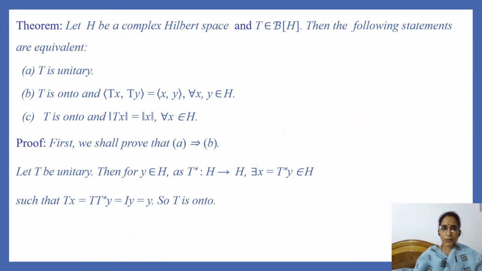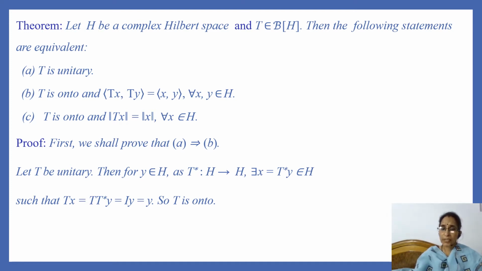Now we have a theorem which states that let H be a complex Hilbert space and T be a bounded linear operator on H. Then the following statements are equivalent. Statement A is T is unitary. Statement B is T is onto and inner product of Tx and Ty is equal to inner product of x and y for every x, y in H. Statement C is T is onto and norm of Tx is equal to norm of x for every x in H. Let us prove this theorem.